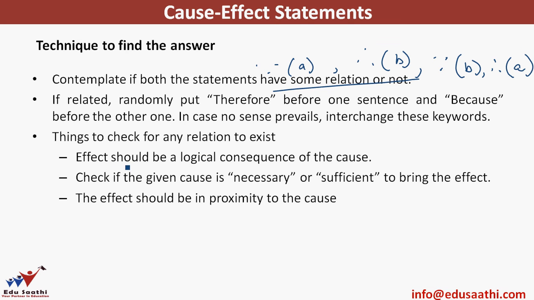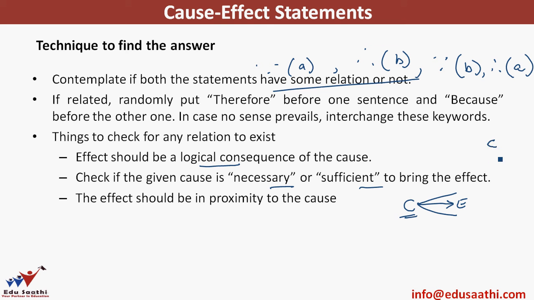The effect should be a logical conclusion of the cause. As in, under normal circumstances, this cause should be sufficient to produce this effect. Again, you need to check whether it's necessary or sufficient. Necessary means for the effect to happen, the cause is a very important factor. This could be a single cause giving out multiple effects. For any of the effects to happen, this cause is necessary.